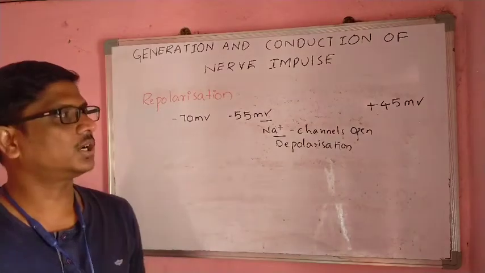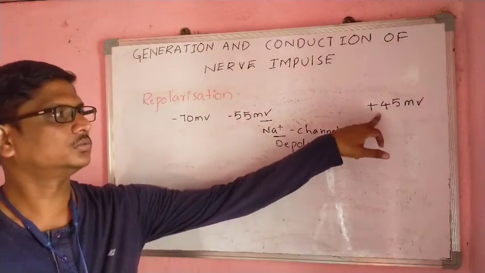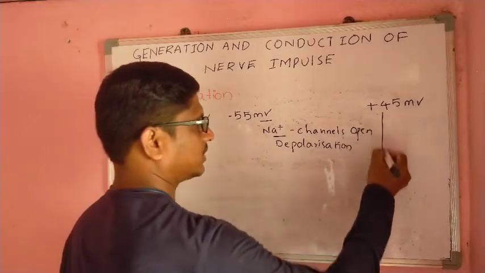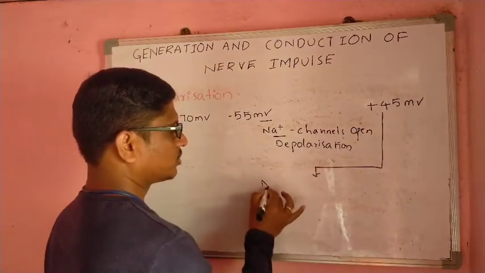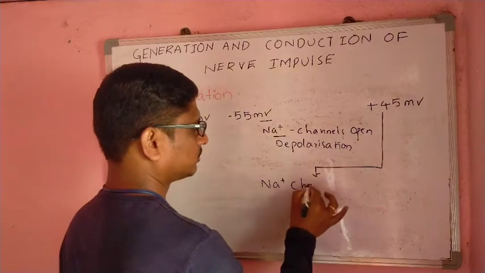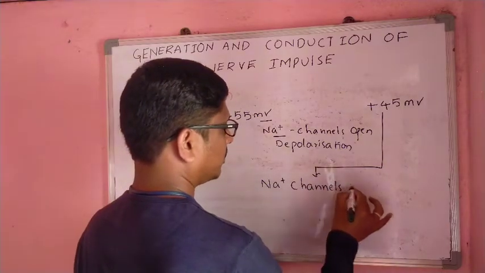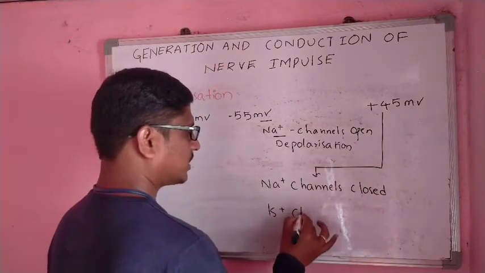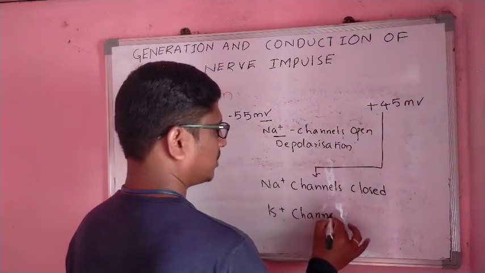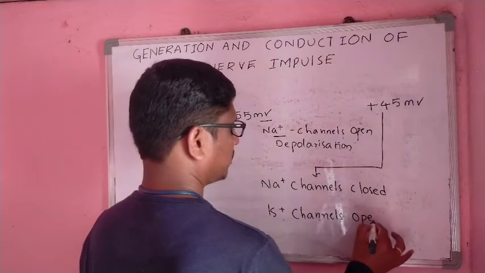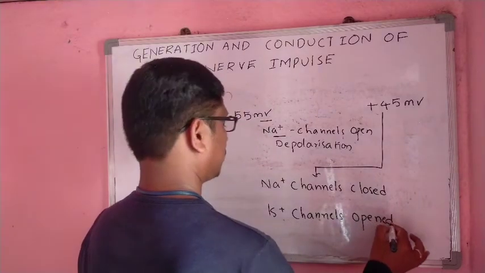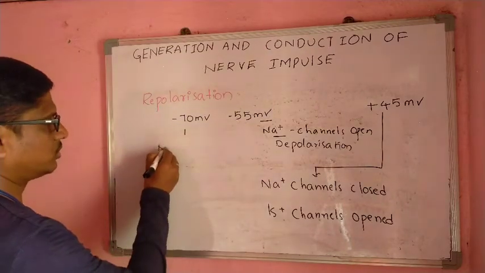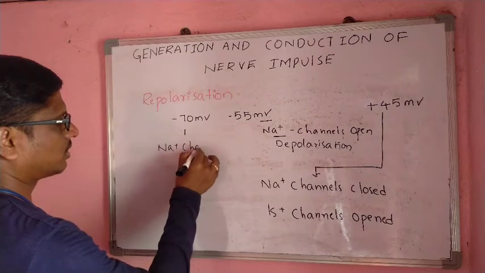When it reaches plus 45 millivolts, what will happen? The sodium channels close, and immediately the potassium channels open. At minus 70 millivolts, sodium channels are closed.